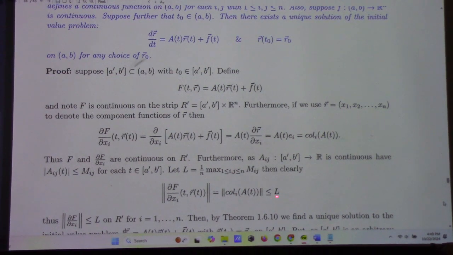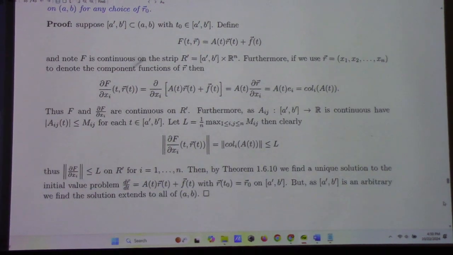So that means that I can make this estimate. Now this might not be quite right if I use the Euclidean norm. So there may be a slight flaw in the proof right here, but I think it should be clear that such an estimate can be made. It should be fairly obvious to you that we can bound this with the information that we have, whether or not my details are quite exactly right here. So thus the partial derivatives are bounded for the strip, and by the previous theorem we find a unique solution to the initial value problem on the closed interval A prime to B prime, right?